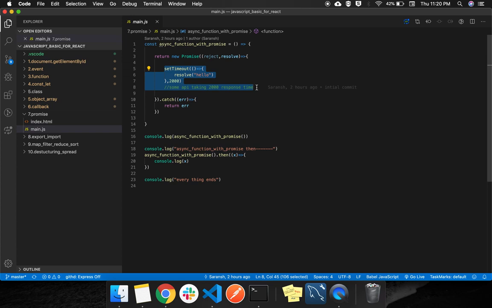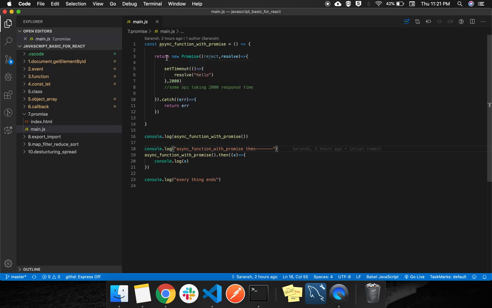Because JavaScript will jump past this async code and move on to the next code. So what is happening here? It will console log this, which is nothing, just a log. Then it finds an async function, which is this function. It has a setTimeout, but now we are wrapping this API function in a promise.